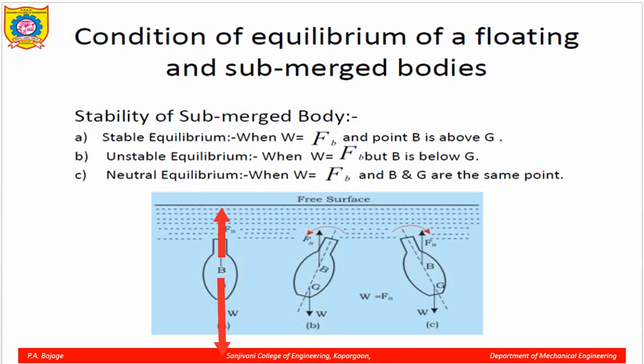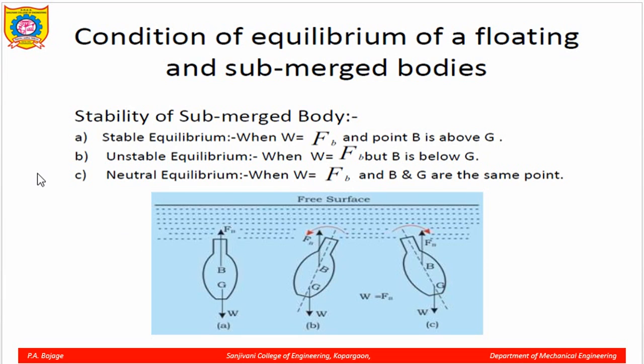Whereas for unstable equilibrium, you can see in this diagram it forms a couple. W is acting at the point G and FB is acting in the upward direction, but there is a difference of the axis. So this forms a couple like this, and it causes the floating object to tilt.